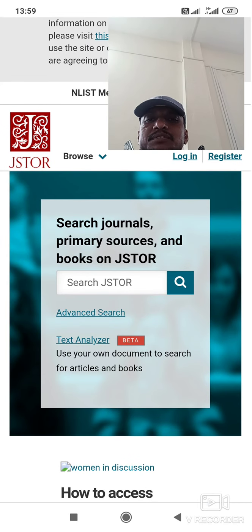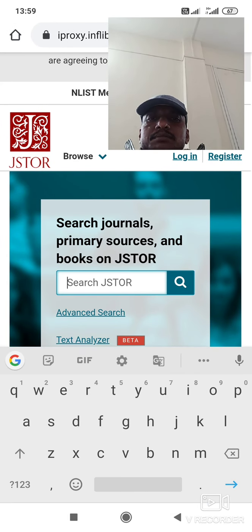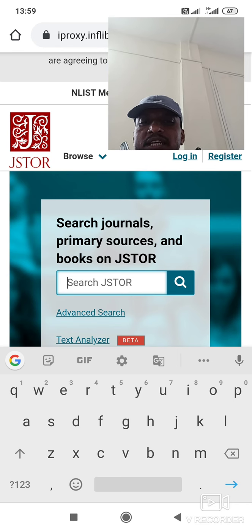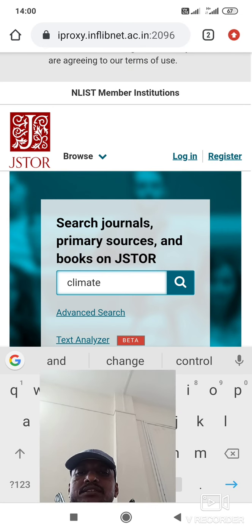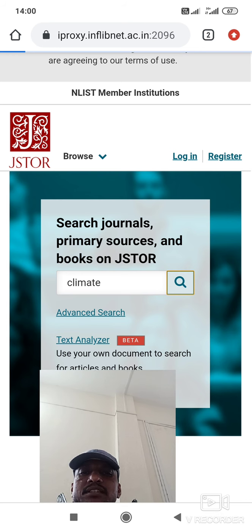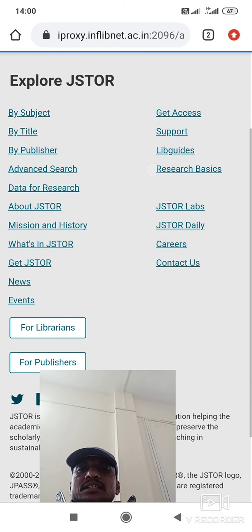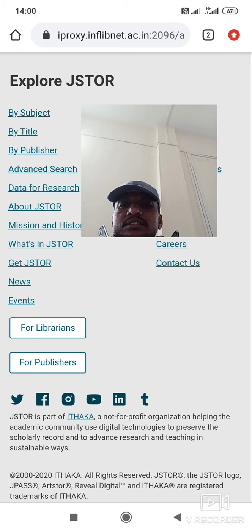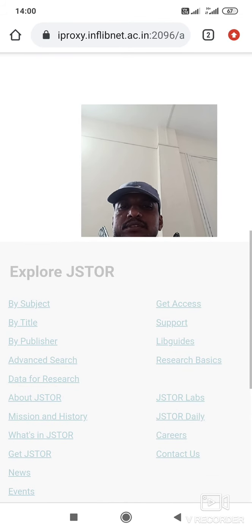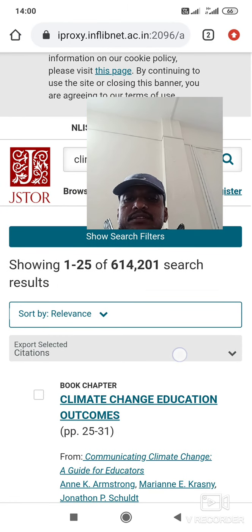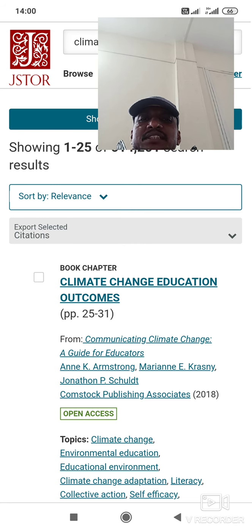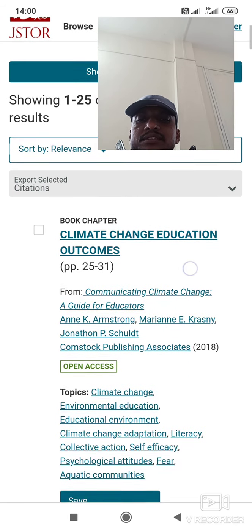And suppose you want to find a journal regarding geography, suppose I show climate. Just put the keyword here and click on the search icon, then explore JSTOR. Here it shows various types of options and journals before us. It is a climate change education outcomes book chapter.